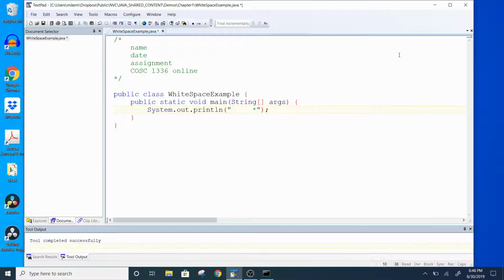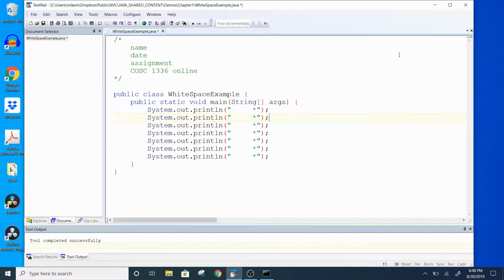I'm going to print out 1 star for the first line. Then for this line I'm going to need 3 stars. This line I'll need 5, and 7.